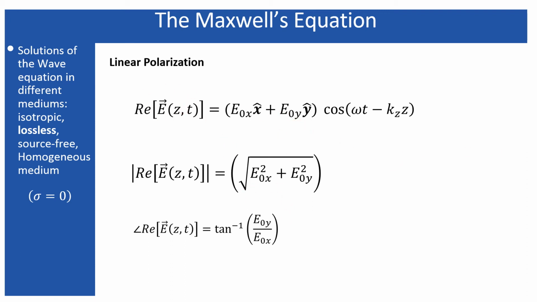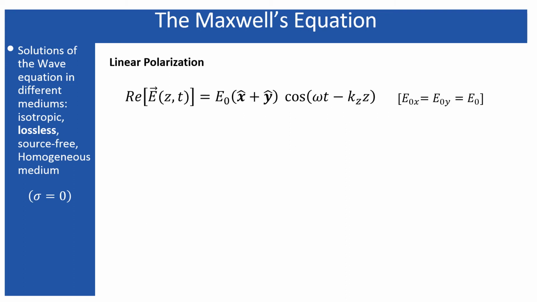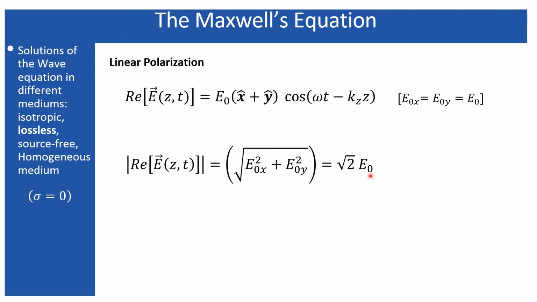Let's see. As a first case, I'm considering that the magnitudes along the x direction and along the y direction are the same. That means the electric field is oscillating both along the x direction and the y direction, with similar amplitude. Therefore, the resulting amplitude will be root 2 times E naught, and the resulting angle, since the electric field is oscillating individually along x and y, but as a whole, the resulting direction will be at a 45-degree angle. So that is the resulting direction along which the electric field will oscillate.